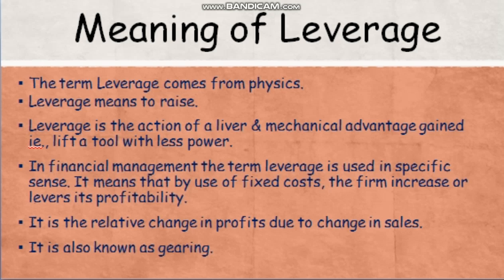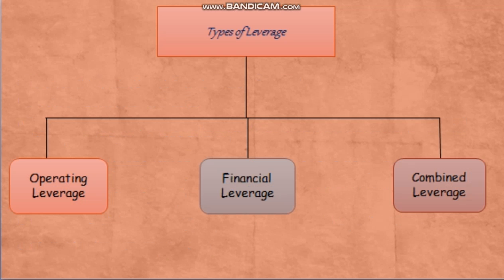So leverage, in simple meaning, is to raise or increase the profitability of any business organization. It is done by the usage of fixed cost. It is a relative change in the profit that happens due to change in the sales. Another name for leverage is gearing. So let us see the different types of leverage. Leverage is classified into three: one is operating leverage, second is financial leverage, and third is combined leverage.